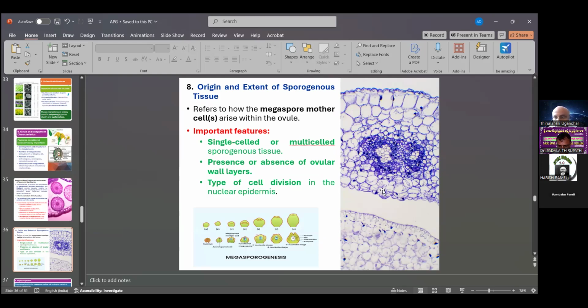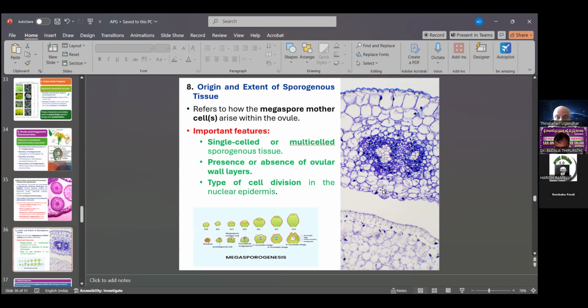So these sporogenous tissues mean microsporogenesis and megasporogenesis. During megasporogenesis, megaspores are formed. The megaspore mother cell, or macrospore mother cell, undergoes meiosis and four macrospores are formed. This refers to the megaspore mother cells arising within the ovule. Important is whether the sporogenous tissue is single-celled or multi-celled. That is, one single cell or multiple cells.